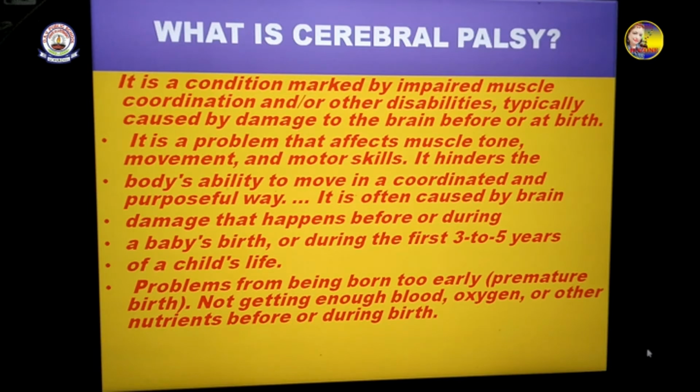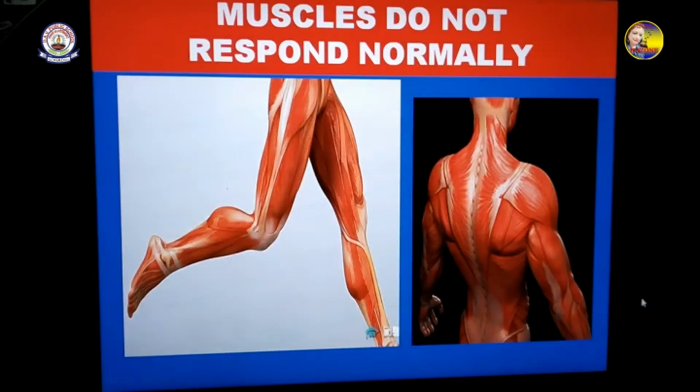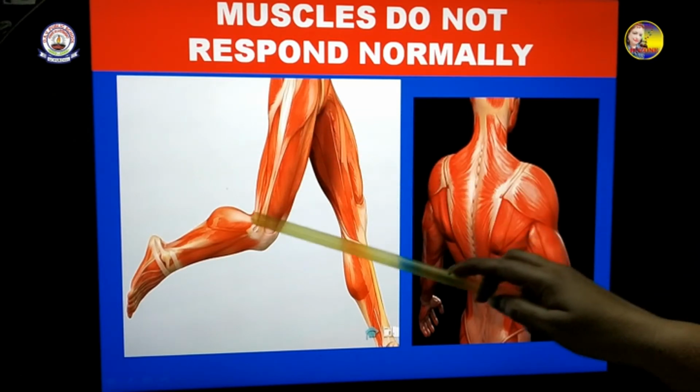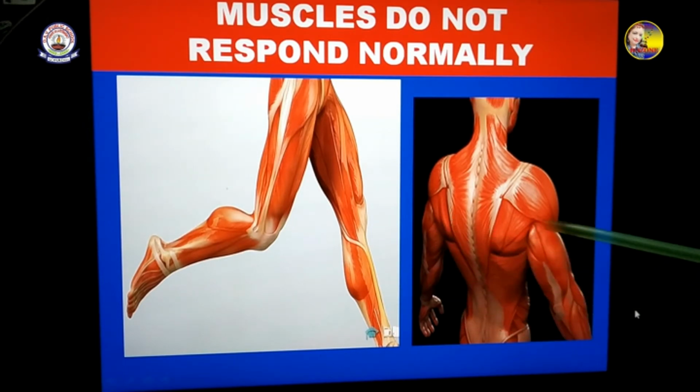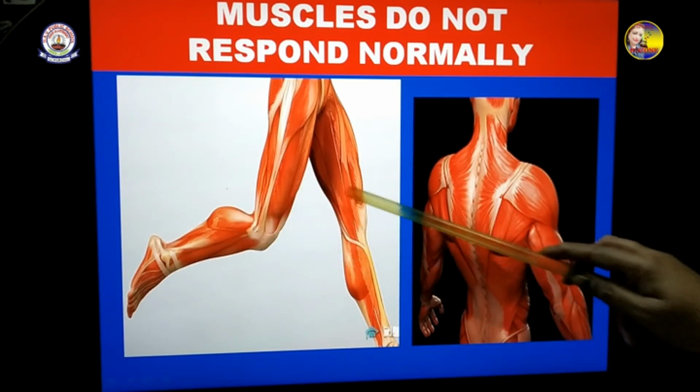So I hope you have understood what is cerebral palsy, and you will read more about it in this lesson. Now you can see the picture of muscles. You see they are very healthy muscles. They are able to move around, the leg muscles, the hand muscles, you can see the back muscles. All these movements make us walk and all. Follow? These muscles are the ones.